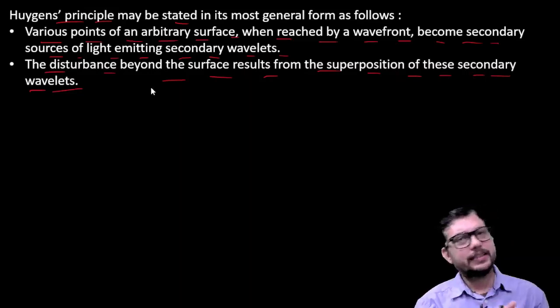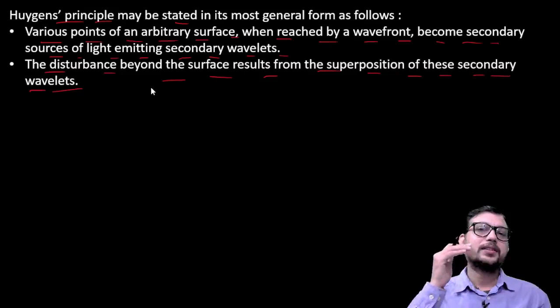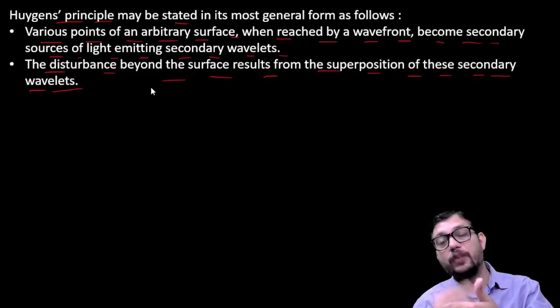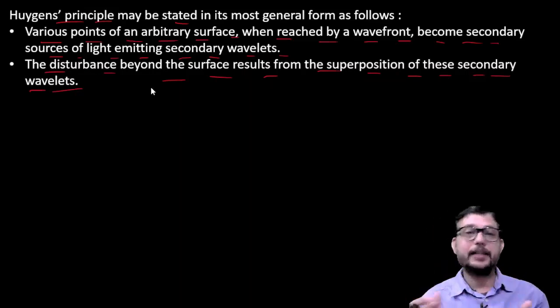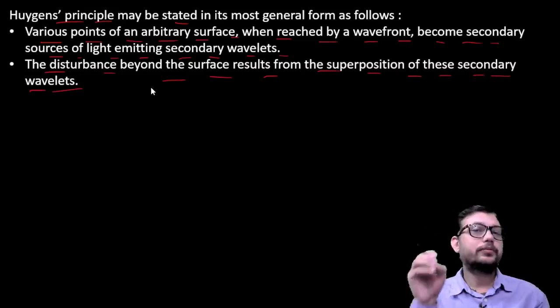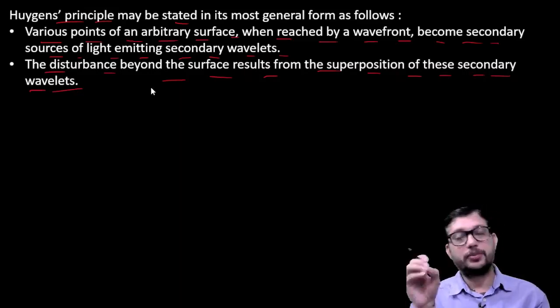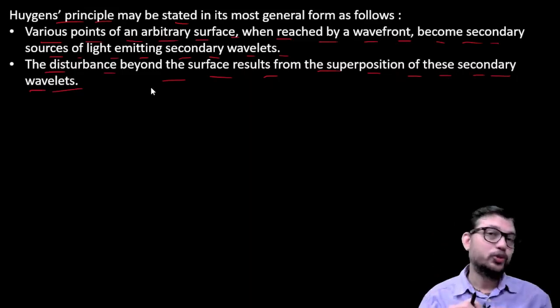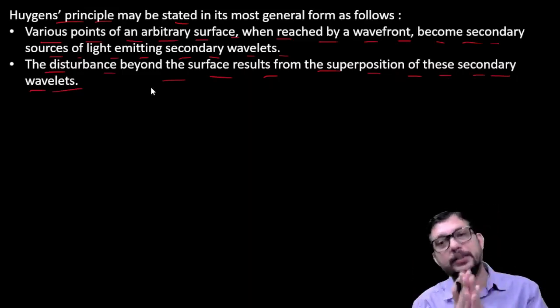This is clear to all of you, that after point P, whatever point we have, it may be A, B, C, D, whatever, the amount of wave or disturbance reaching that point is due to the superposition of the multiple waves.